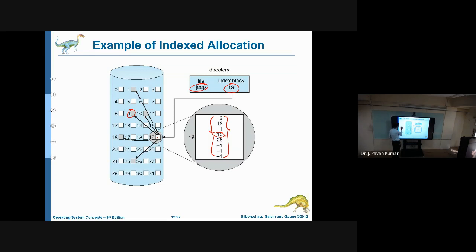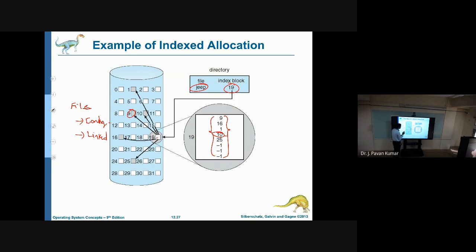So what we have seen are the file allocation methods. One is contiguous. What is the problem? External fragmentation. What is the solution? Compaction, but it is costlier. Next, linked allocation, where for every block we maintain the next block, like a link. At the end, we will have null.